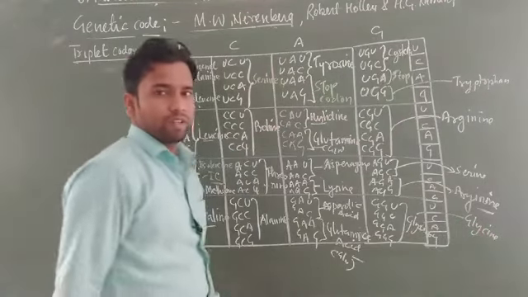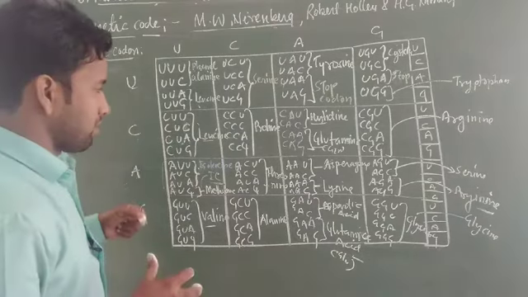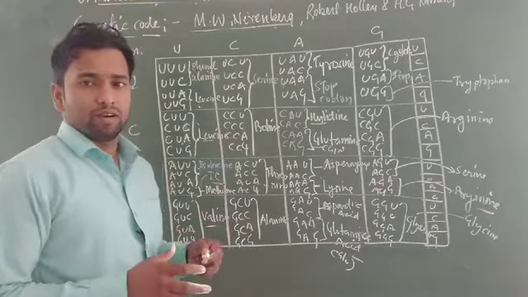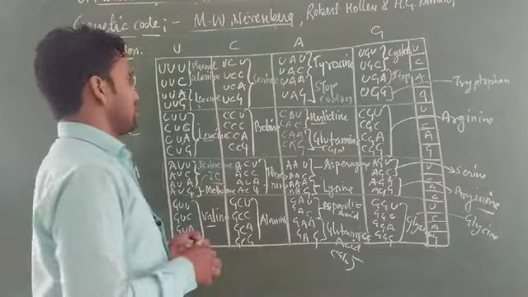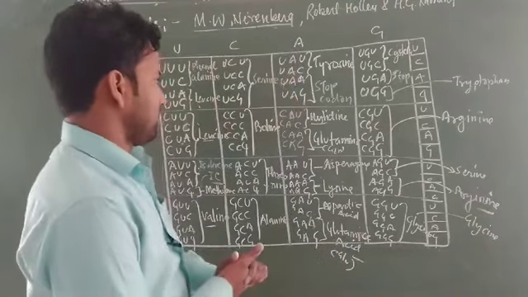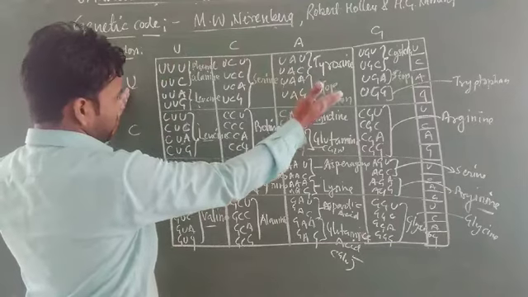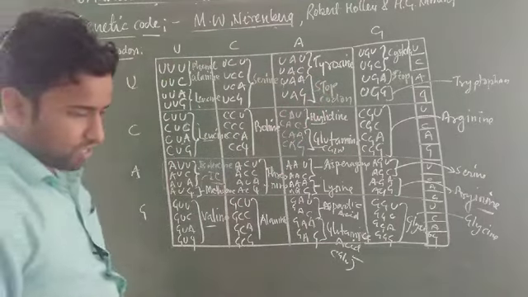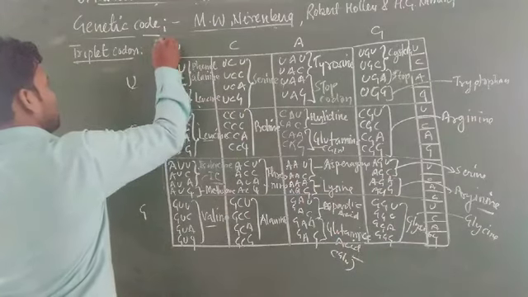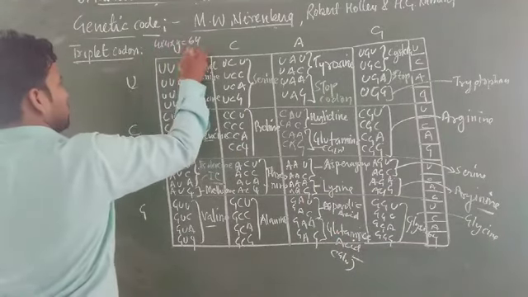Okay, so these are the different codons present on mRNA, and these codons code many amino acids, like 20 amino acids. Here you can see the total codon possibilities: 4 multiplied by 4 multiplied by 4. Total possibility will be 64, but the number of amino acids is 20.